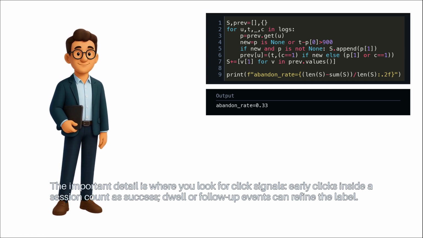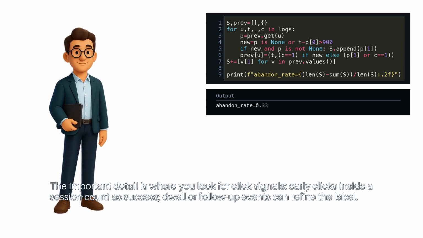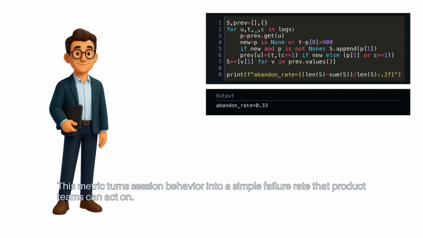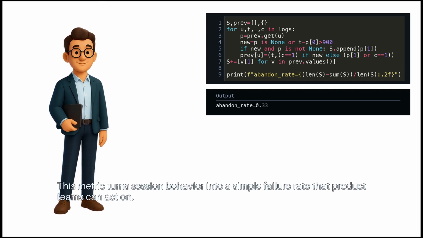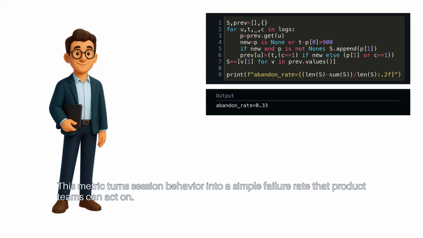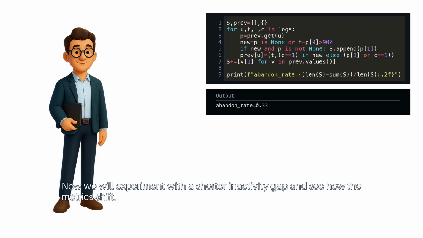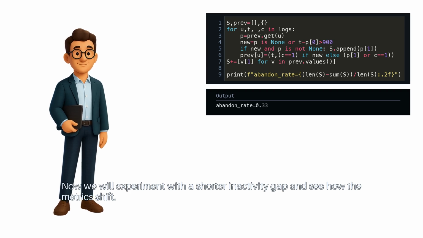Early clicks inside a session count as success. Dwell or follow-up events can refine the label. This metric turns session behavior into a simple failure rate that product teams can act on. Now we will experiment with a shorter inactivity gap and see how the metrics shift.